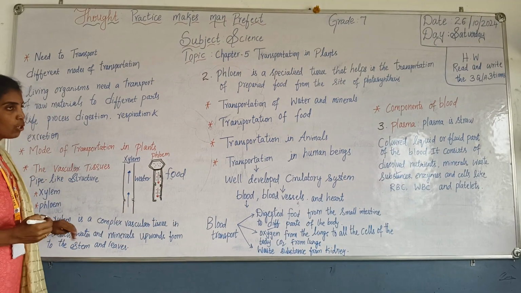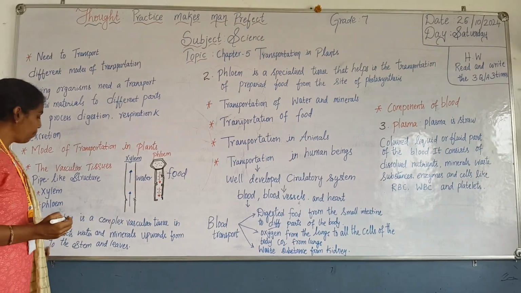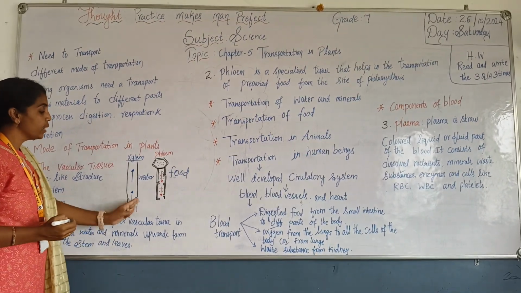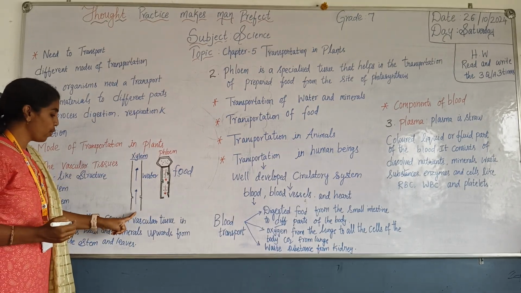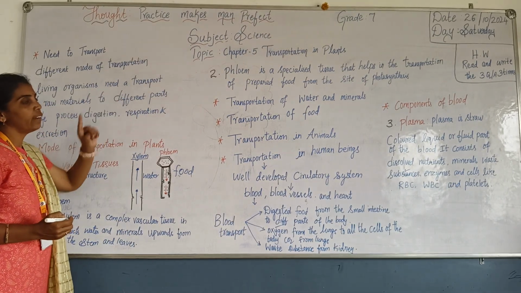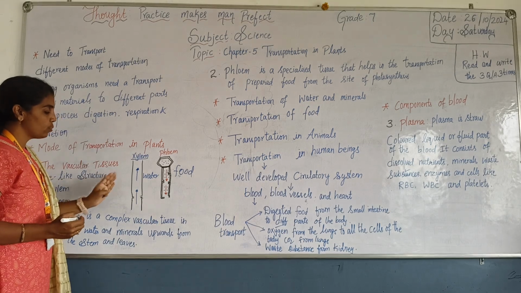Xylem is also a complex vascular tissue in the plants which conducts water and minerals in the upward direction from the root to the stem and the leaves. So from the root to the stem and the leaves, it transports the food and water.